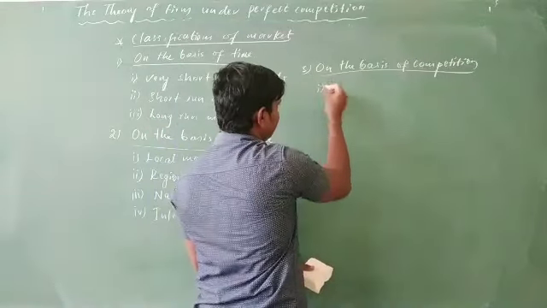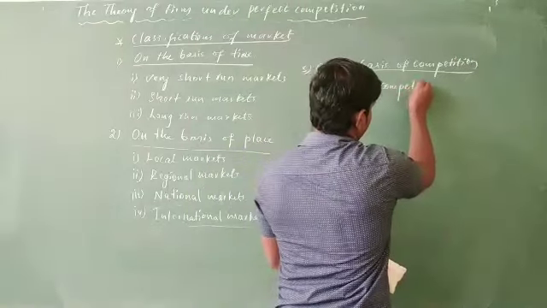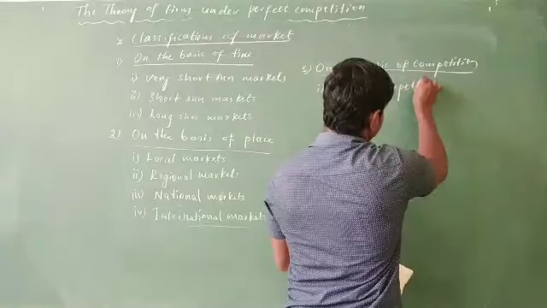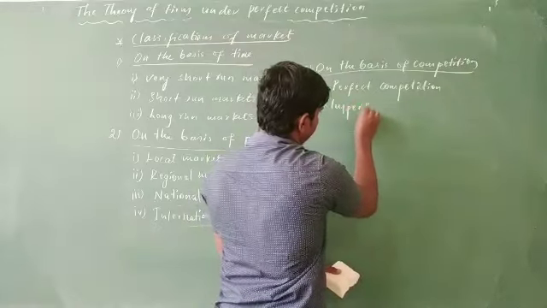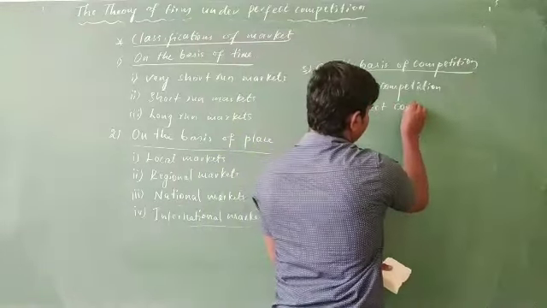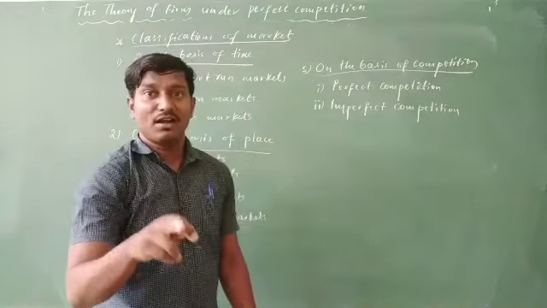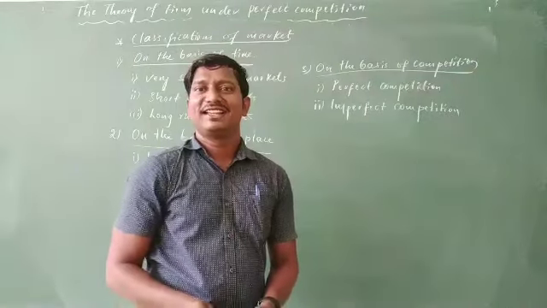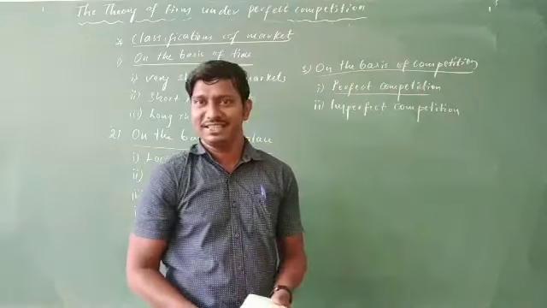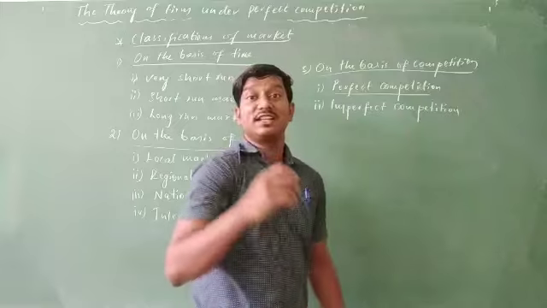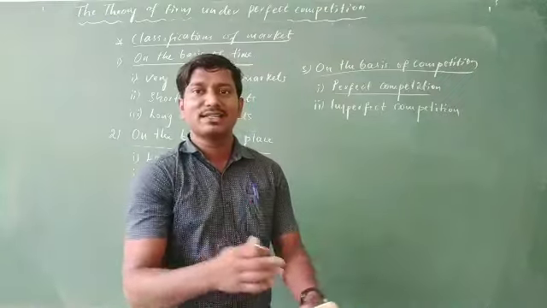The first one is perfect competition, and the second one is imperfect competition. Perfect competition is what we have to study in this chapter, whereas imperfect competition is the next chapter. But prior to that, what are the different imperfect competitive markets that exist?